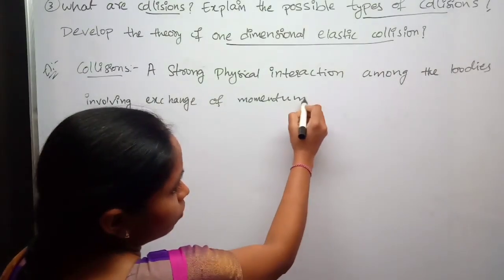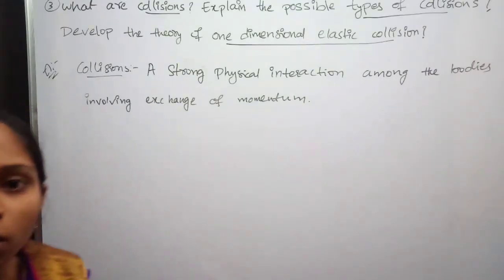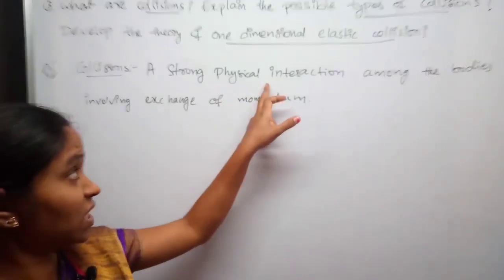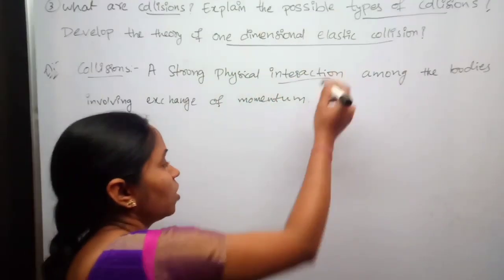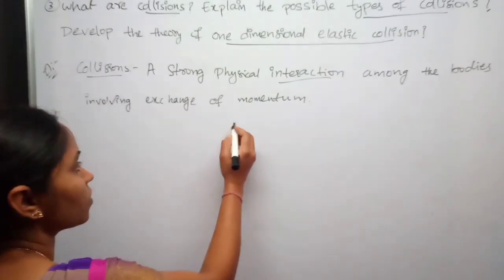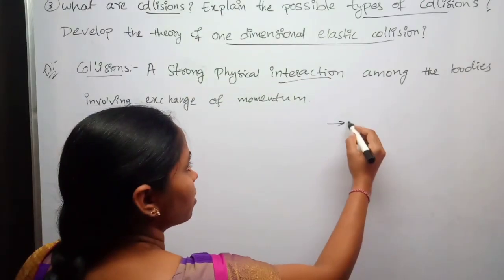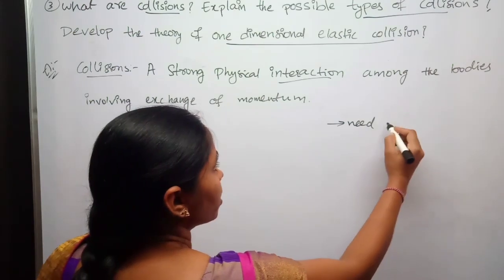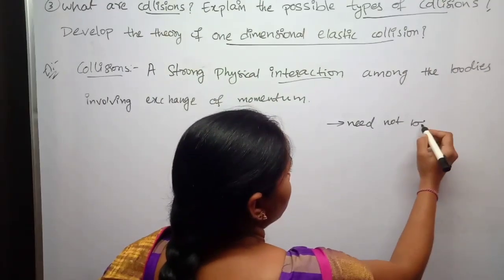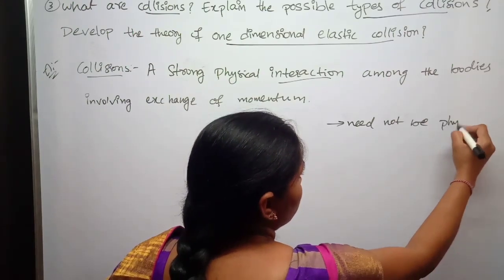Involving exchange of momentum is called collision. A strong physical interaction among the bodies. This interaction need not be physical. The interaction between the bodies need not be physical contact.